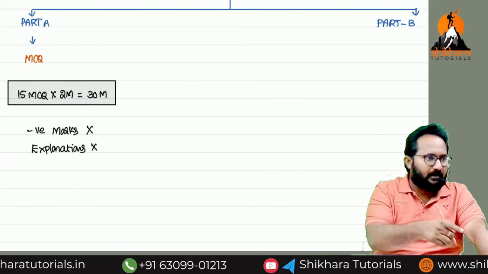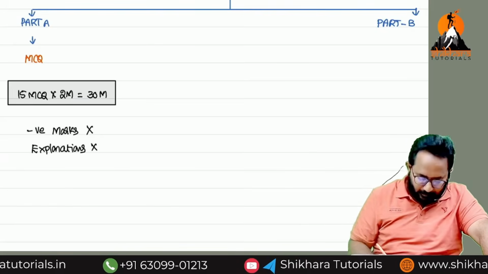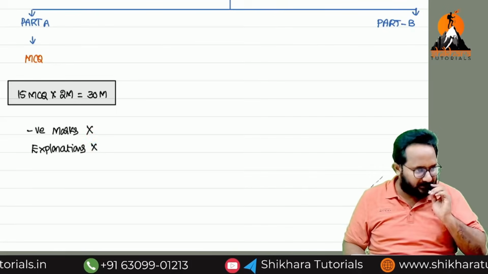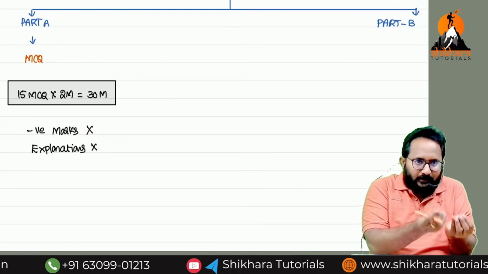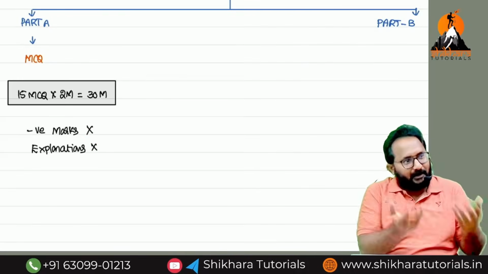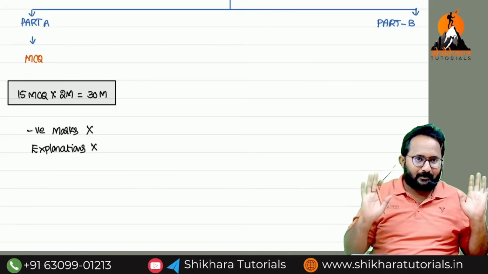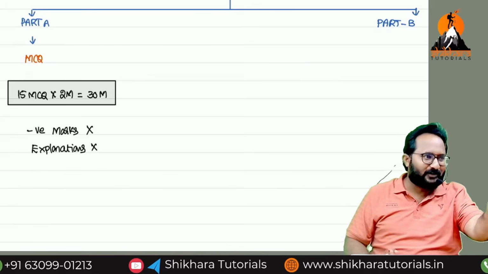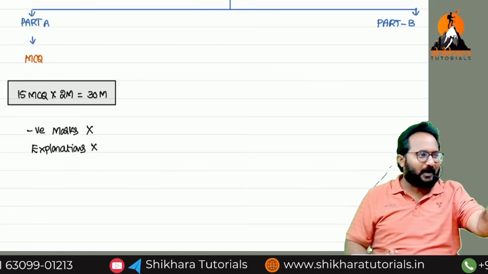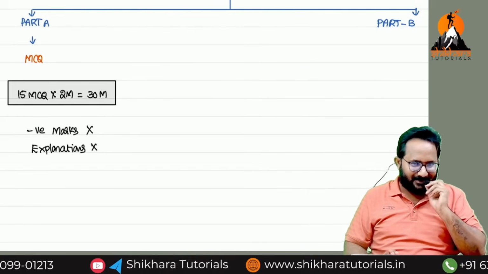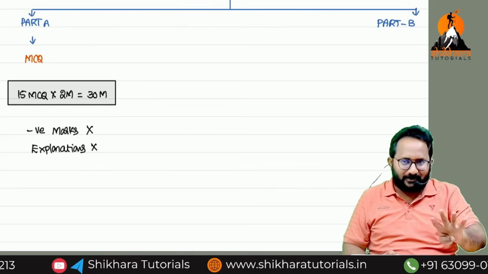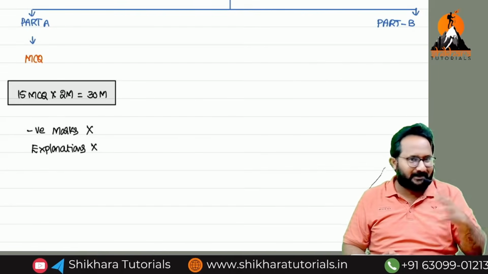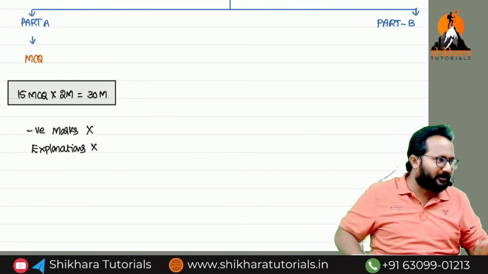So definitely it is a looting chance for the students in the examinations. Luckily, if you choose one option and it is correct, you will get 2 marks. But out of 4 options, we have to choose one. If they gave 2 options, that would be better. Out of 4 options, choosing one is difficult. The chance is 25% only.